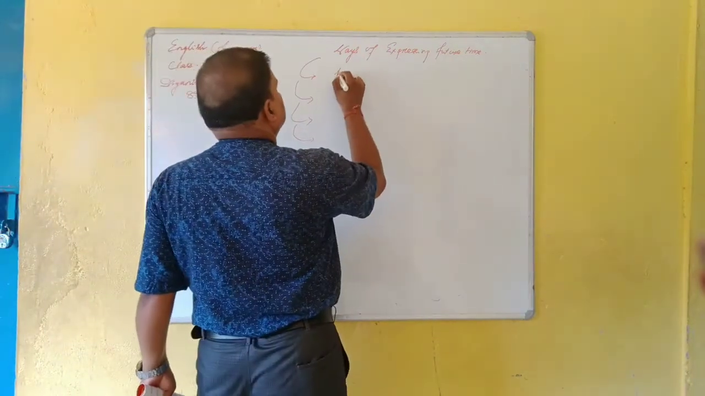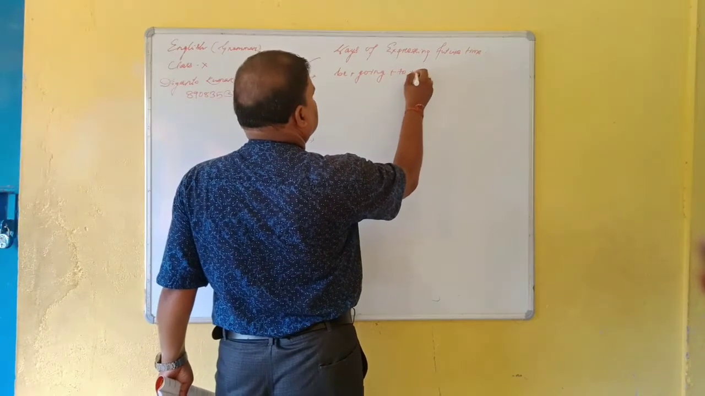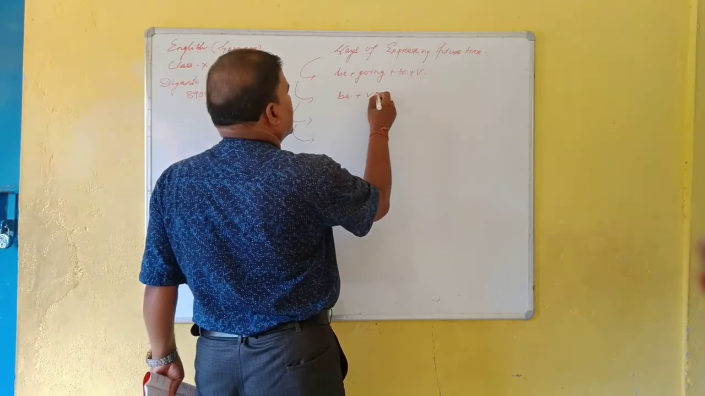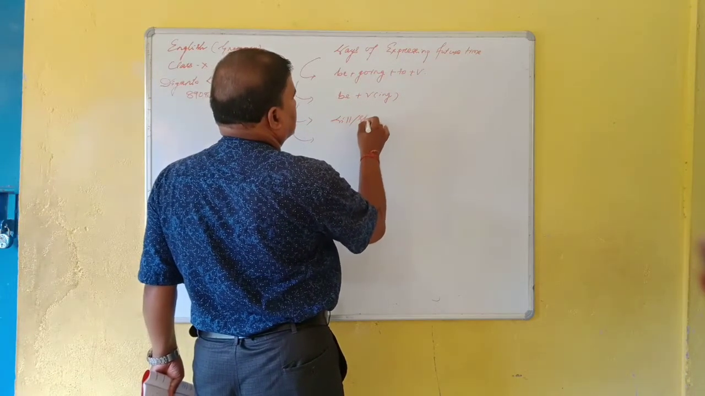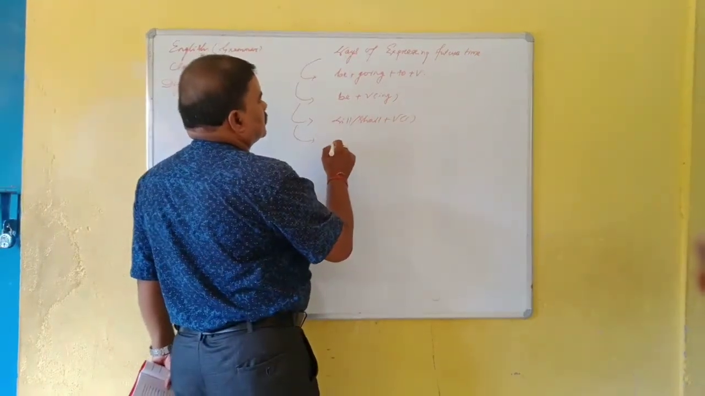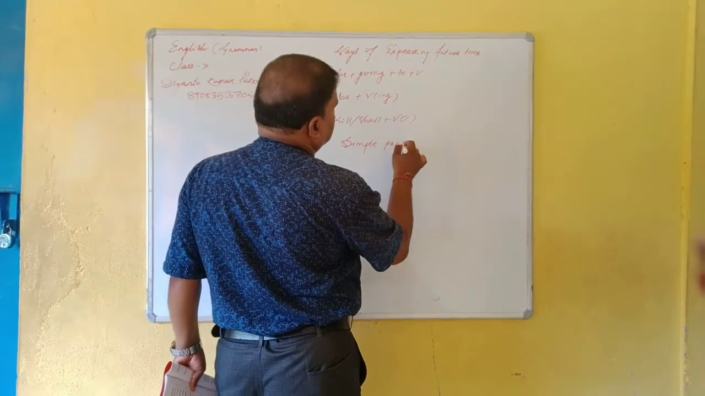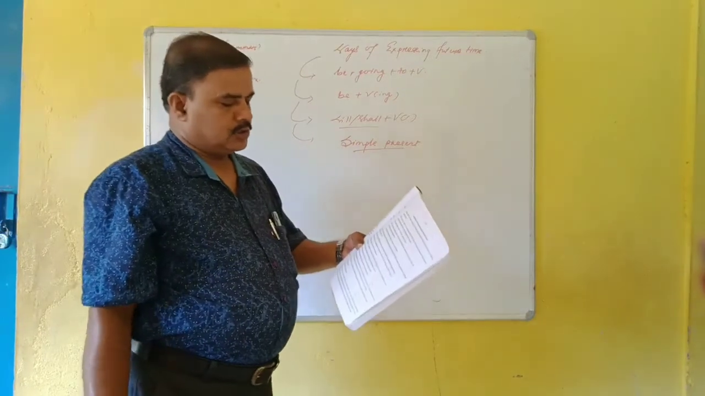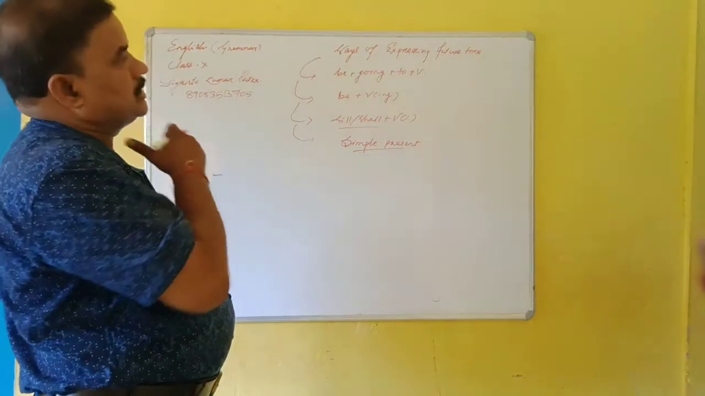First, be plus going to plus verb. Another one, be plus verb ing. Again, will or shall plus verb one. Another one, with simple present form. We can use simple present form to express future time. So these four ways we can express the future time.